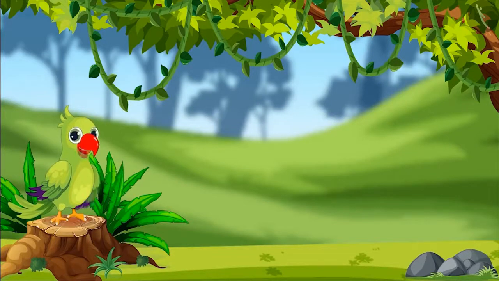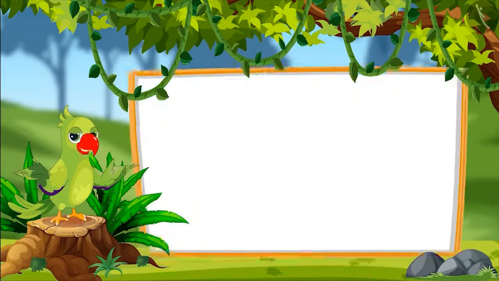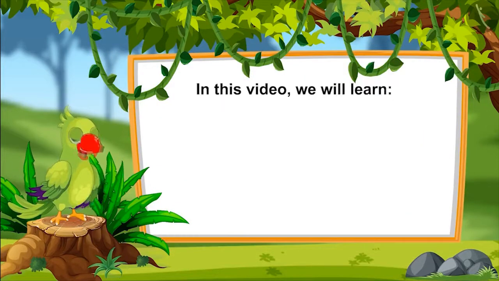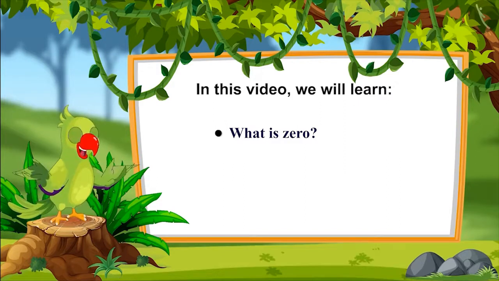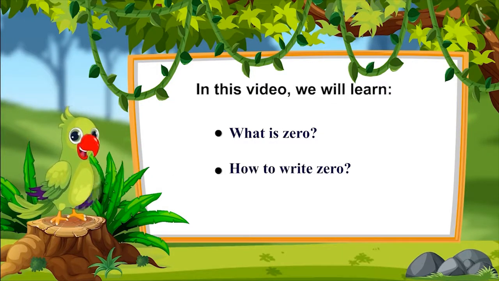Welcome to this lesson. Children, let us see what we will learn in this video. We are going to learn what is zero. Can you tell me which is the number left if all the things start to disappear one by one? And we will also learn how do we write zero.